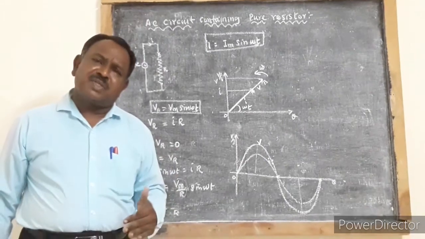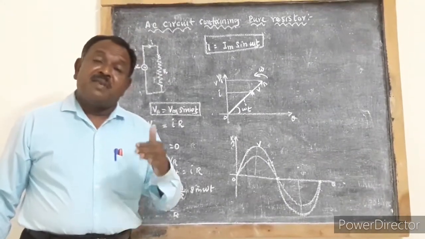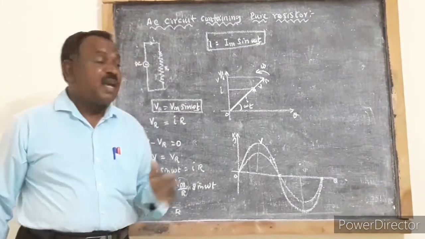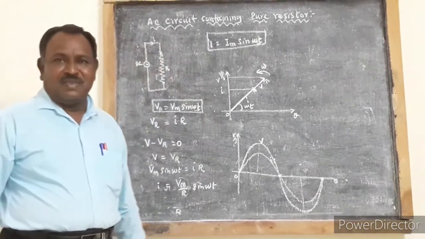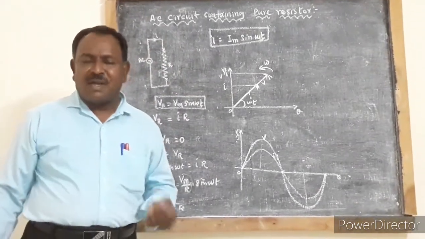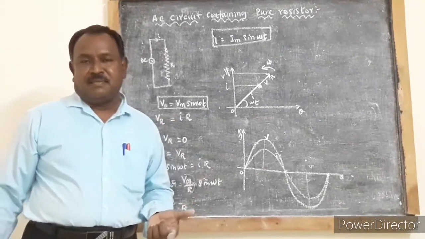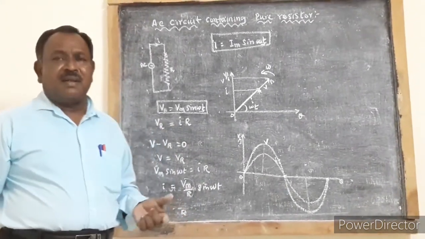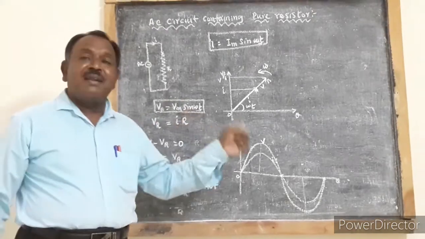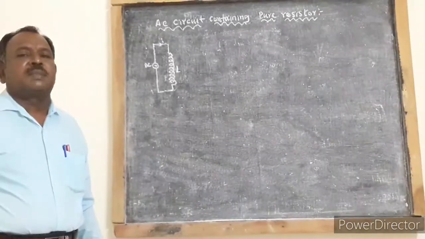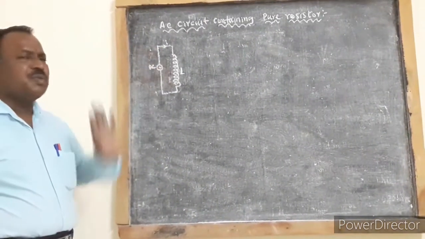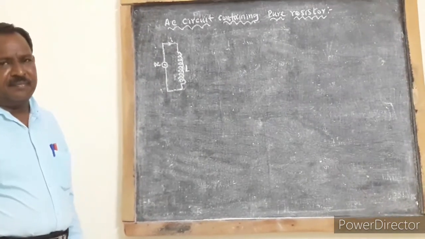Similarly, we are going to see what will happen when an AC source is connected to an inductor. So now we are going to consider an AC source that is connected to an inductor. When the inductor is connected, what will happen to the current and voltage? Now let us consider the AC source is connected to an inductor.